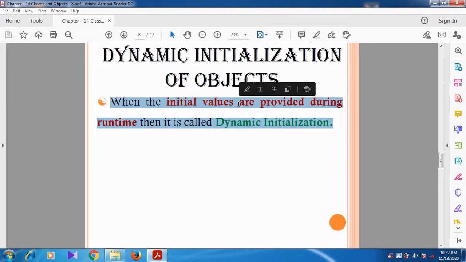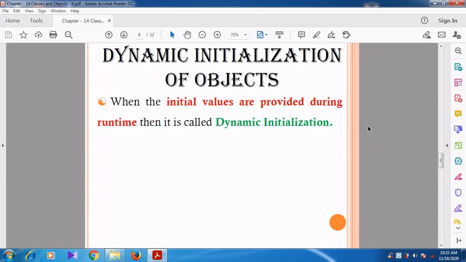Whenever the initial values are given at the runtime, then that is called dynamic initialization.